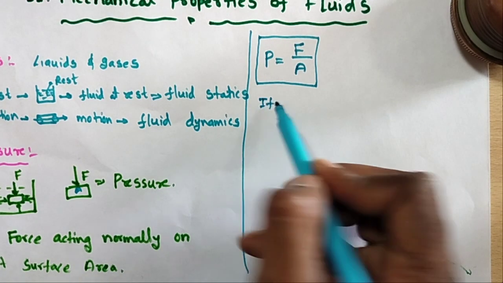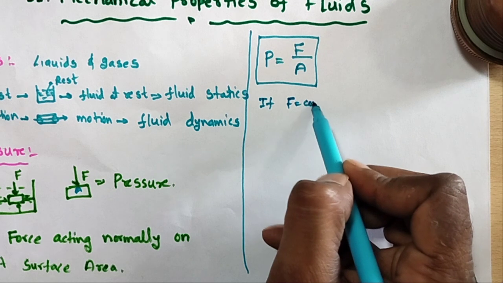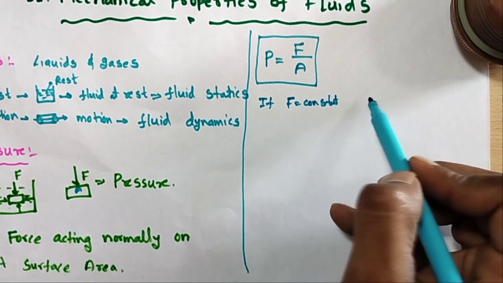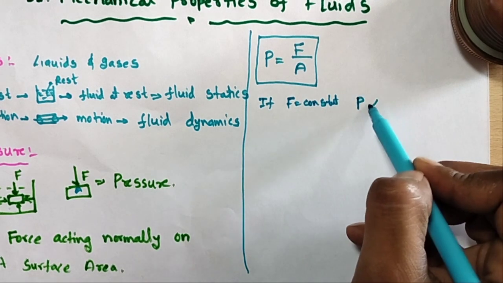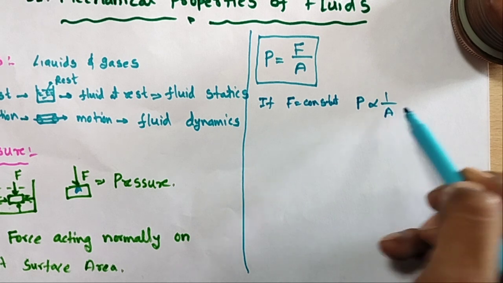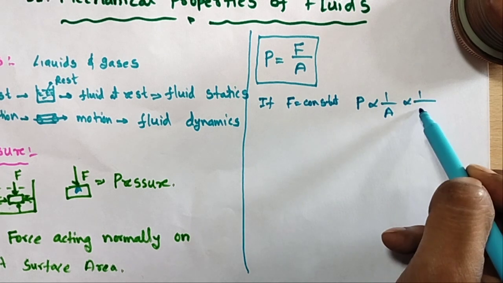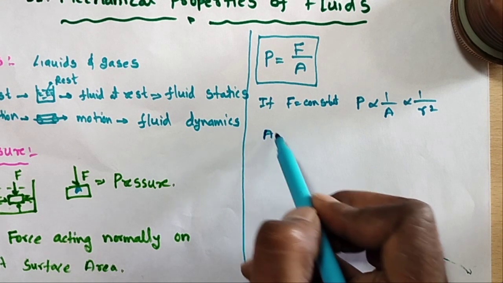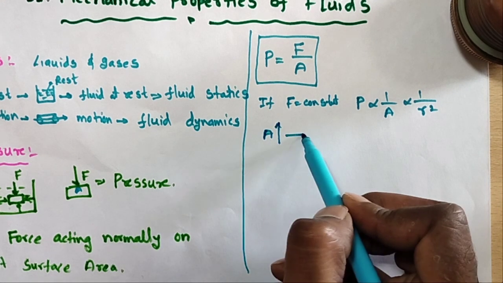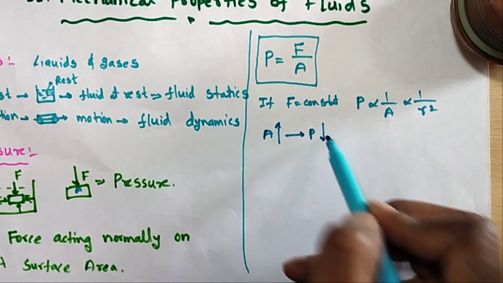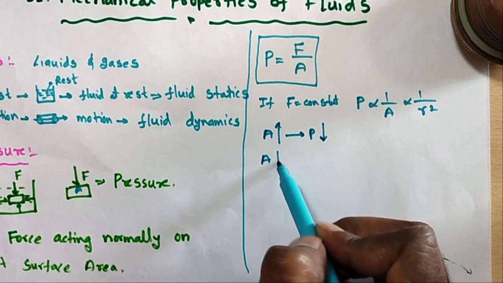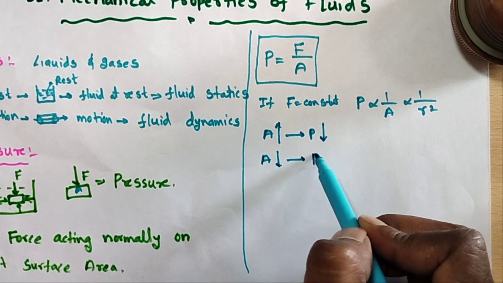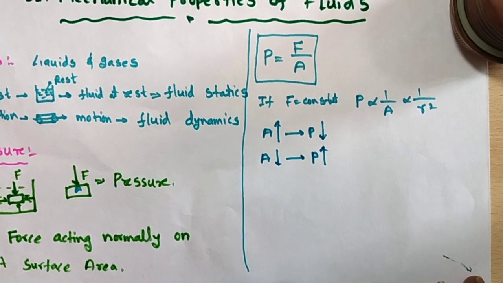If F is constant, the pressure is directly proportional to 1 by A, or proportional to 1 by pi r square. So if the area of cross section is more, the pressure is very less. If the area of cross section is less, the pressure acting is more.